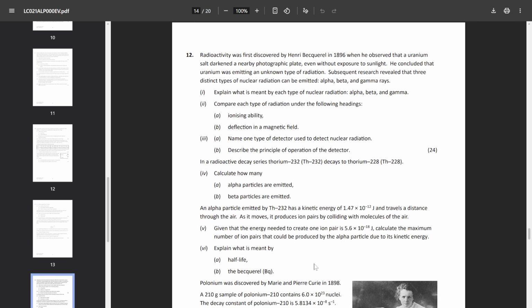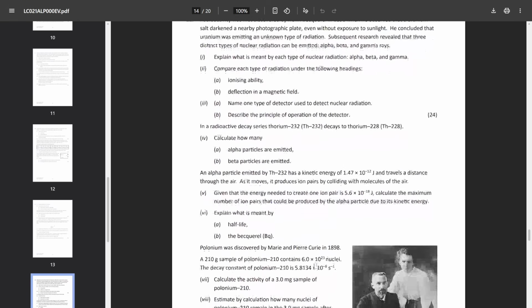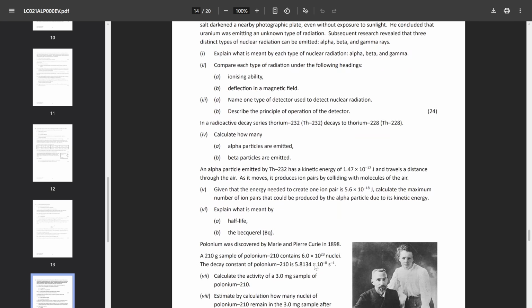Now, if one modern physics question wasn't bad enough, here is an entire question involving different elements of radioactivity. Now, there's a lot of parts, and even some of the parts have parts in them, which I never like. Having parts within parts just bulks it up unnecessarily. Well, it makes the questions unnecessarily long, just having these parts within parts.